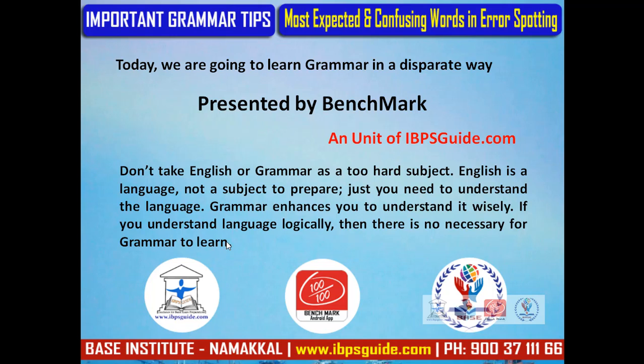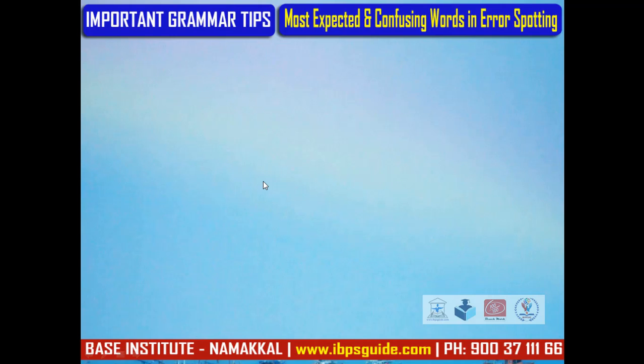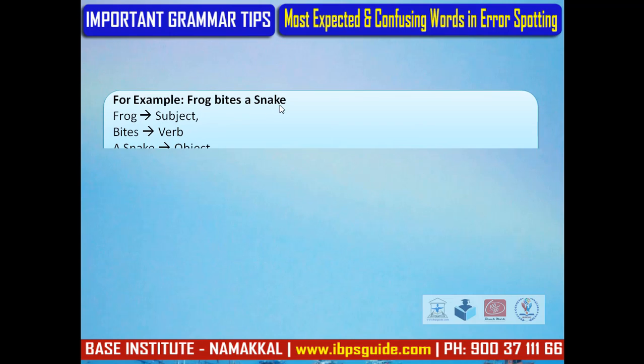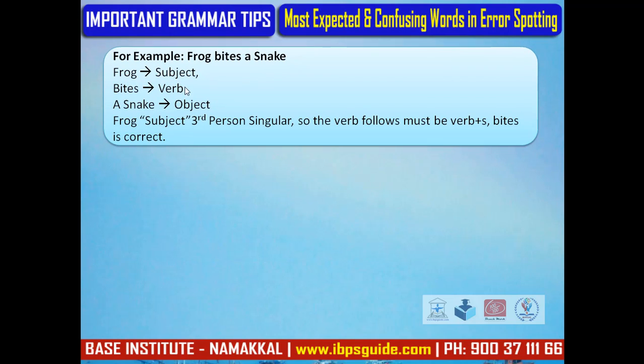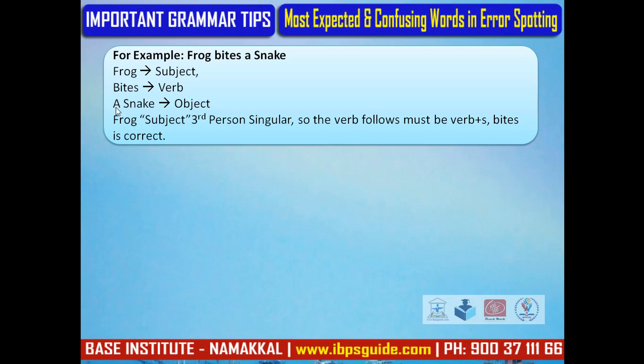For example, frog bites a snake. Frog is the subject, bites is the verb, and a snake is the object. In this sentence, frog as a subject is third person singular, so the verb that follows must be in verb plus s form, that is bites, bite plus s, bites form. So the verb is correct. A snake as an object is also correct, so the sentence is grammatically correct.